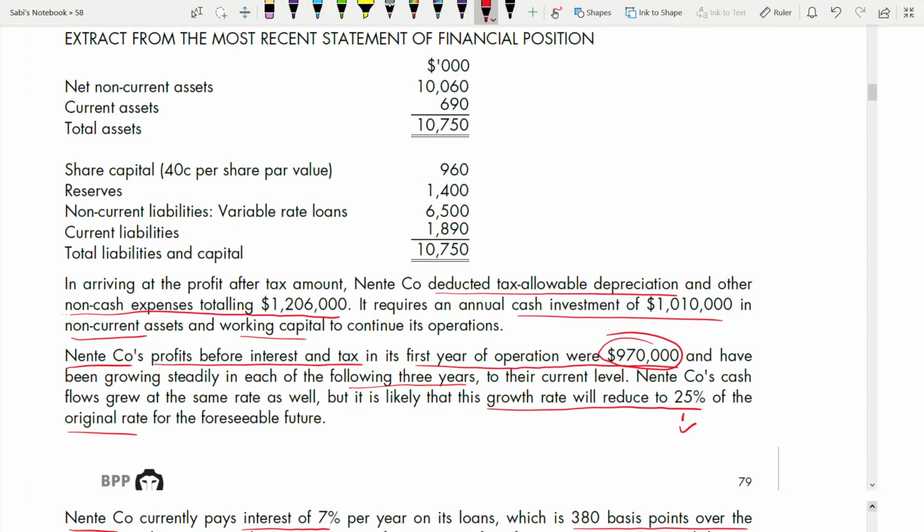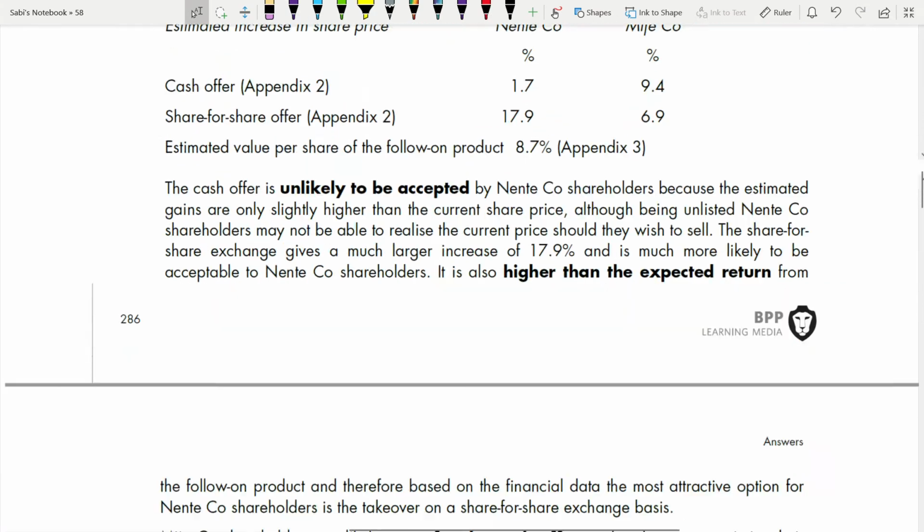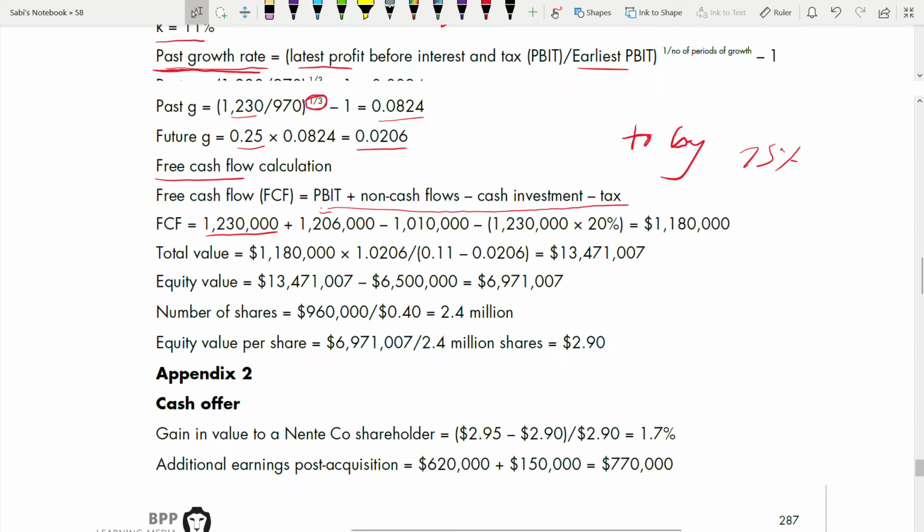And annual cash investment is this, 1010. So you are adding your non-cash flows and deducting your cash investment. Obviously, additional non-current assets, cash investment you have to deduct.